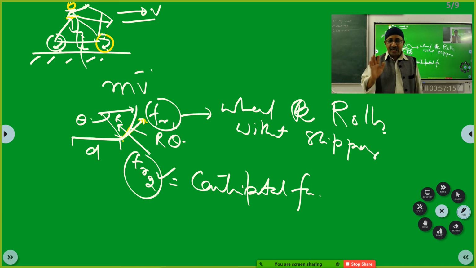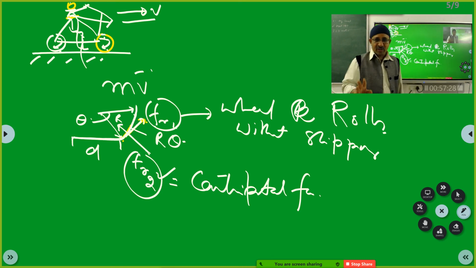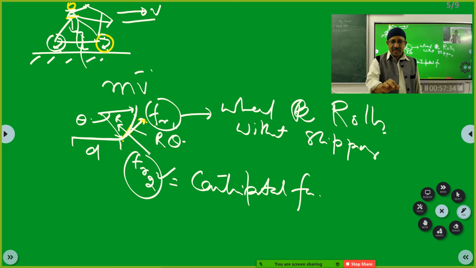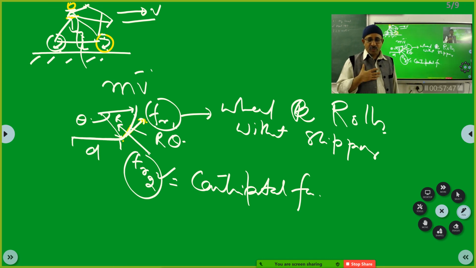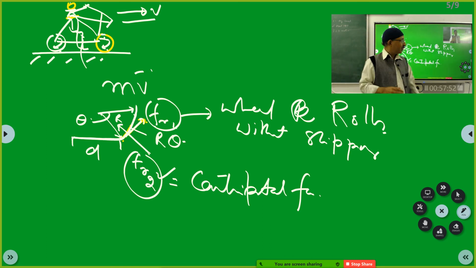There is something called banking of roads in the NCERT textbook, under Newton's laws of motion. Last part of Newton's laws of motion. Please, I told you to read complete Newton's laws of motion. You have not read as usual. Now at least read. See whether all the concepts I have covered there, all the points I have covered. If there is anything, mark it and bring it to me tomorrow. And this is banking of roads. Last part is there. That you read and try to understand it on your own. So tomorrow quickly I can cover that portion. Will you please do this small homework and come?